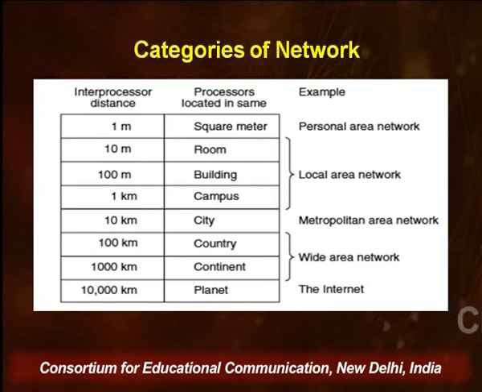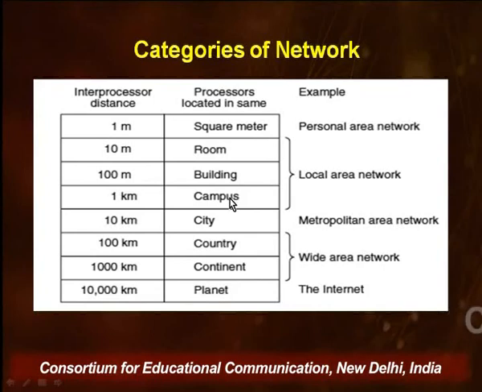If they are in a room, the various devices would probably be 10 meters apart. For instance, in your computer laboratory, the entire network is within one room. You could also have LANs within a building. One office building could be supporting one LAN, and there the interprocessor distance is roughly 100 meters.